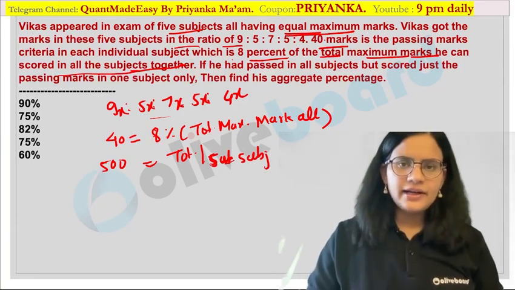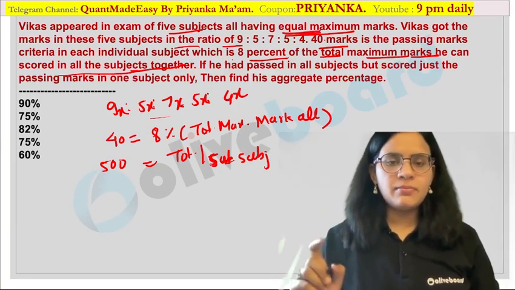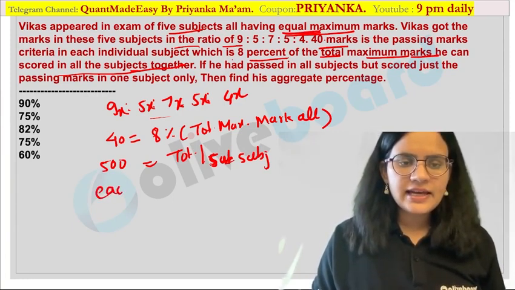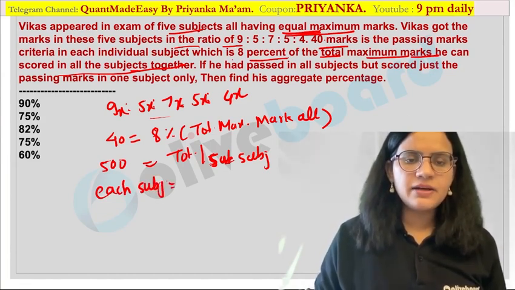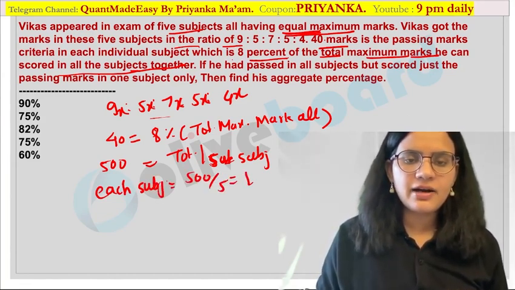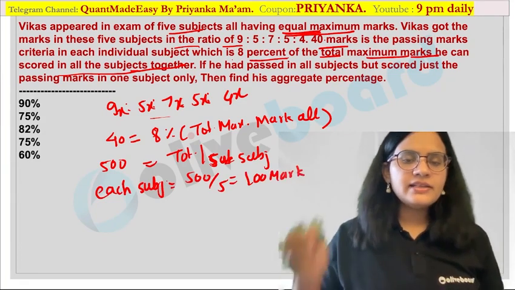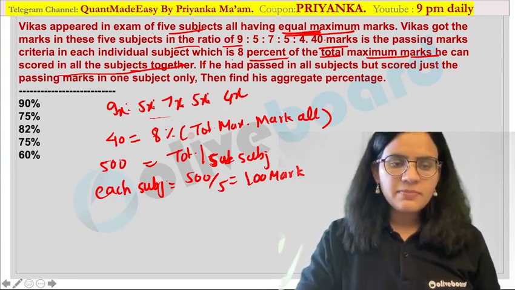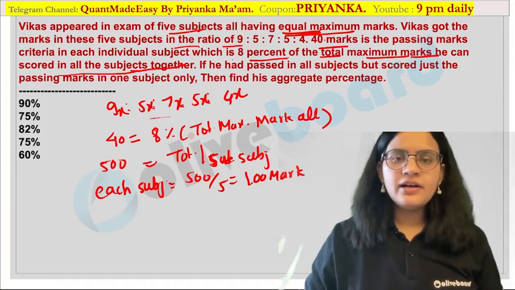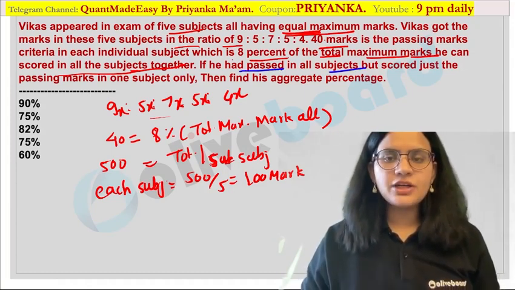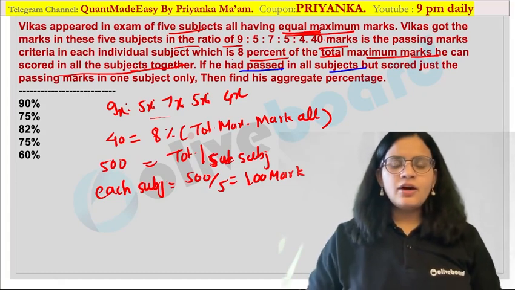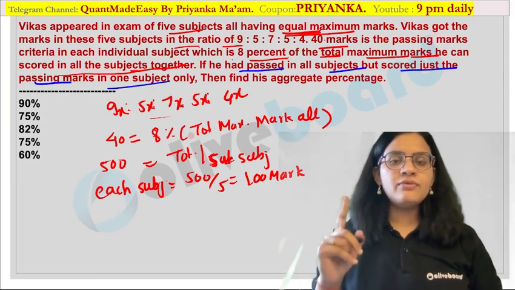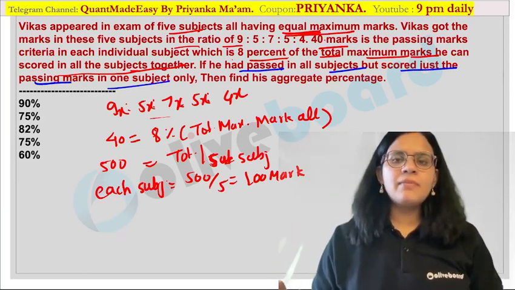Now as provided, each one of them has equal maximum marks. So can I say each subject must be 500 by 5, or 100 marks? Are you getting my point? Now the next part is very important. They have said that he has passed in all the subjects. Now they are saying he scored just the passing marks in only one subject. So only in one subject he got the passing marks.